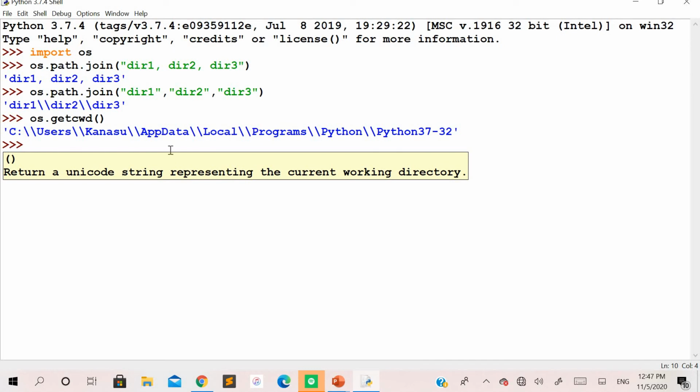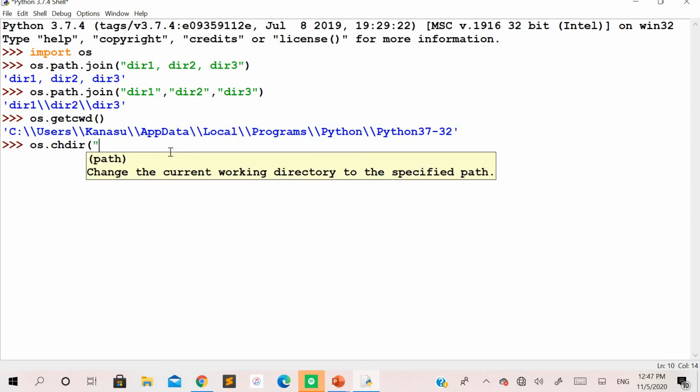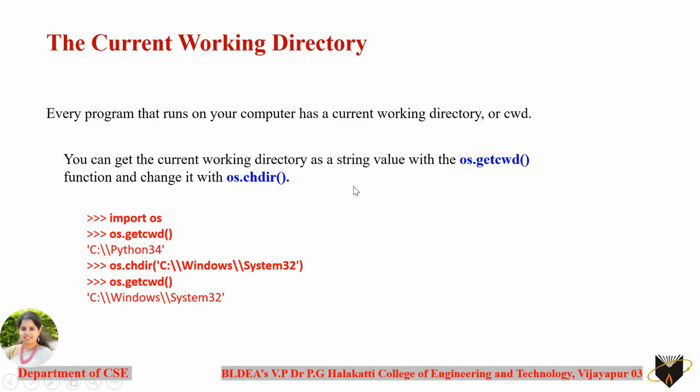It's not that you cannot change the directory. You can change the directory by using the os.chdir method. You need to pass the argument, that is the absolute path name to which you want to change the directory. I'm interested in changing to the directory where all the files are being stored.